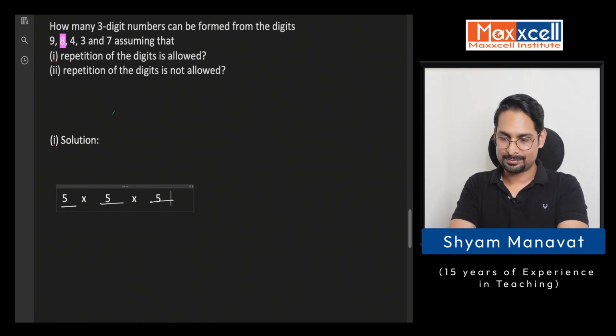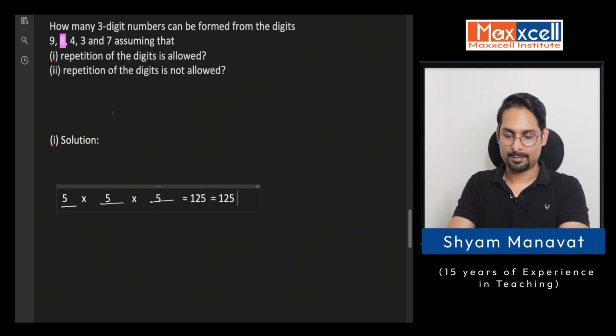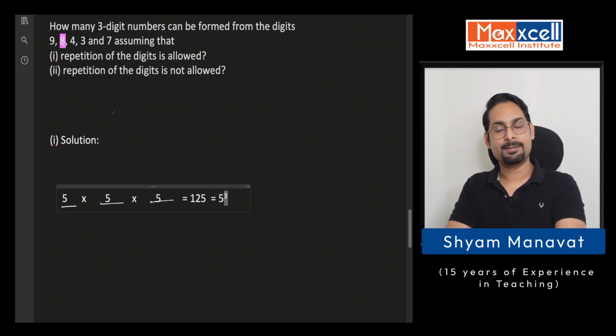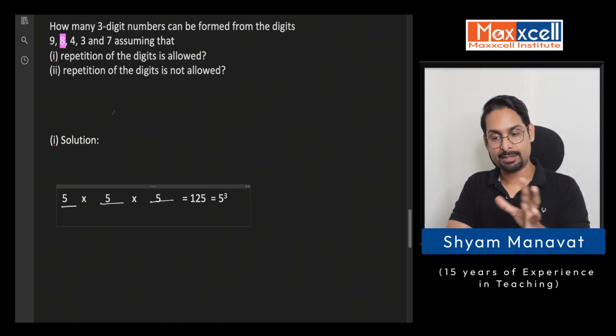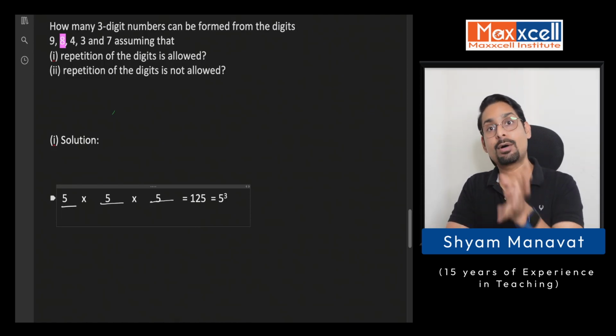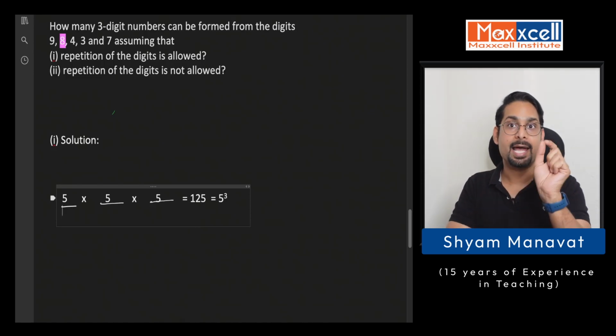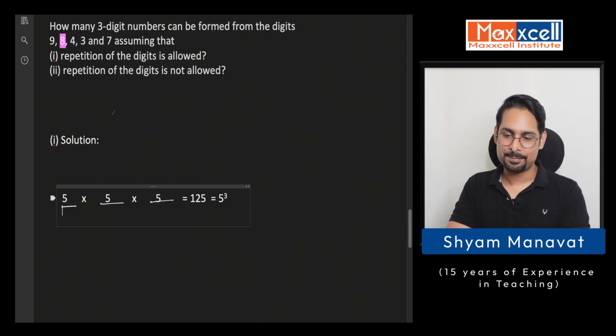This will get you the answer 125, or you can also say it's 5 raised to 3. So repetition is allowed. That's why we are keeping all 5 digits on the second place and all 5 digits on the third place too, and I'm using multiplication.